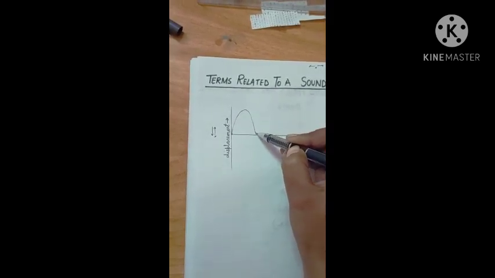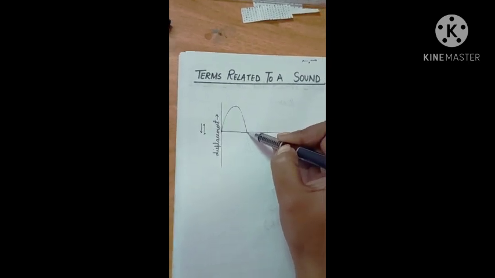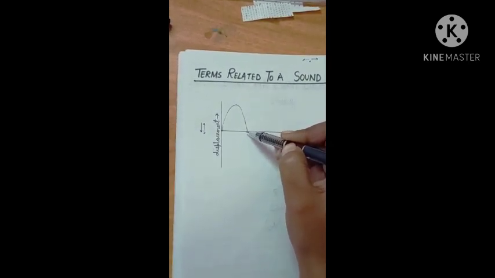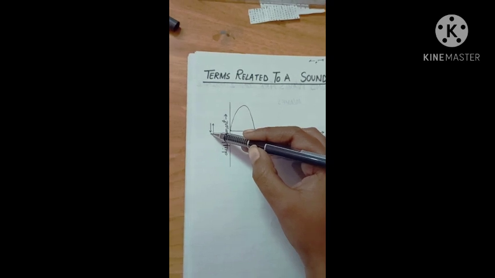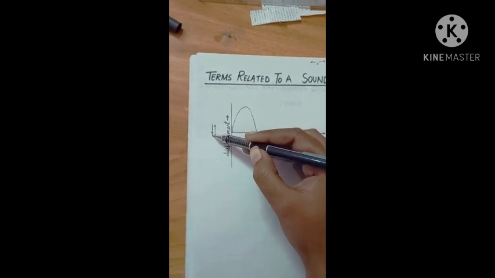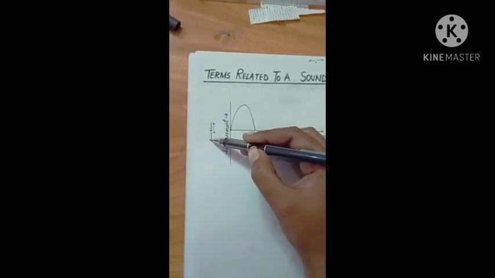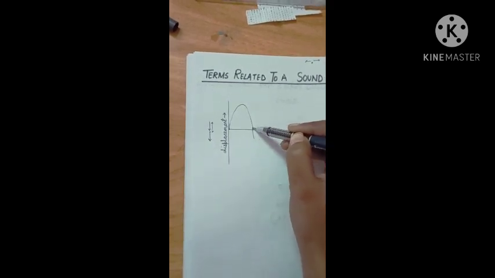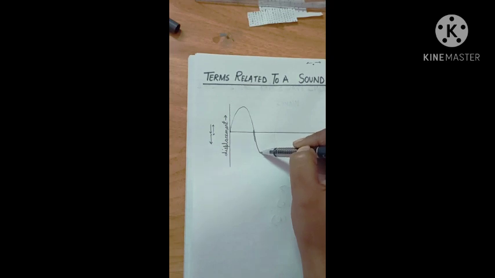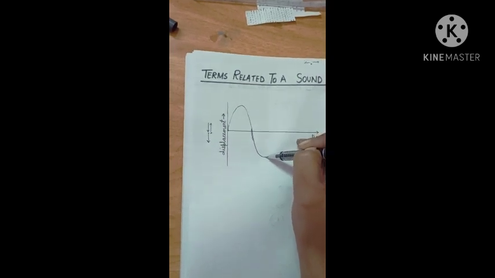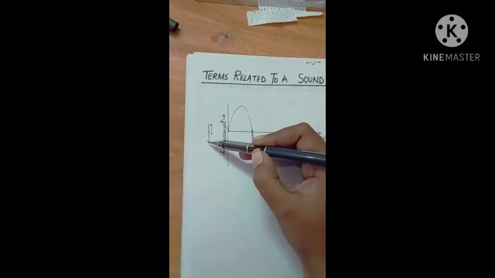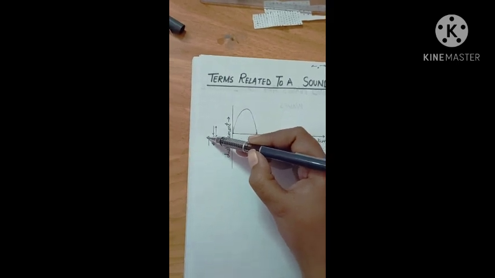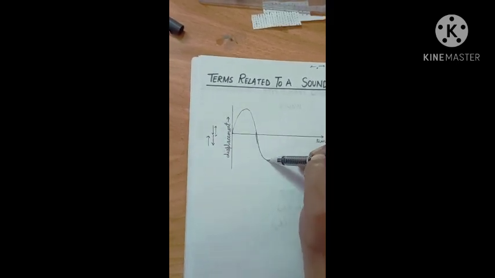Now the particle is coming to its original position, right? Now when it comes to its original position, it moves further in the opposite direction like this. Now again from here it moves back to its original position.